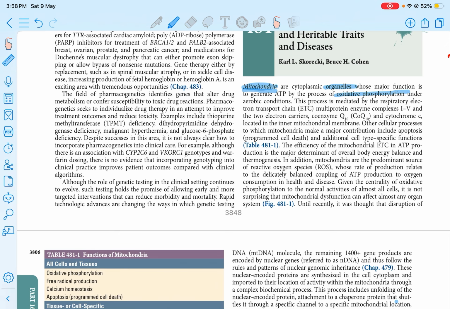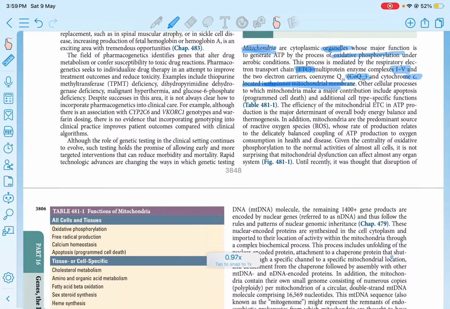Okay, so it's responsible for the electron transport chain: coenzyme complex 2, complexes 1 to 5, and cytochrome C. They are located in the inner mitochondrial membrane. They are directly asked line by line from Harrison, including complex 1 to 5. So don't think that it's not going to be asked. Whatever I'm telling is 100% potential questions.